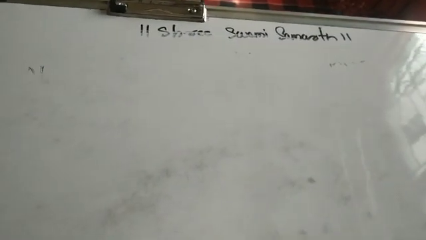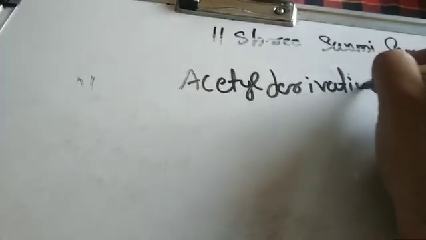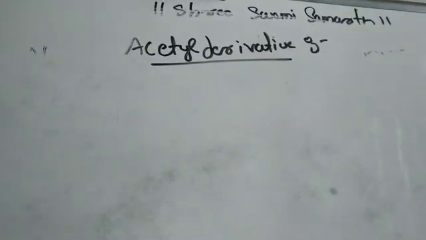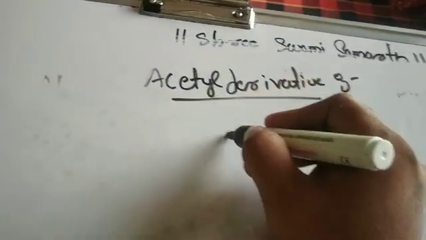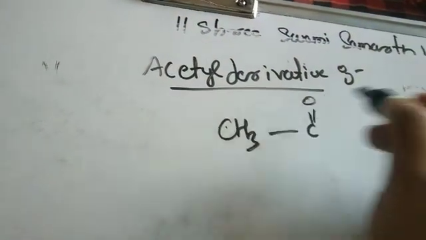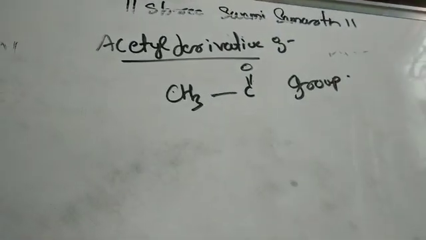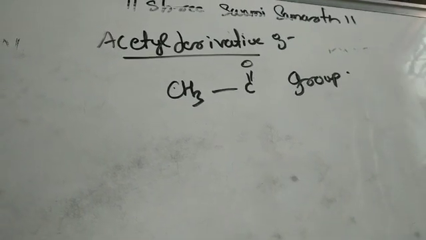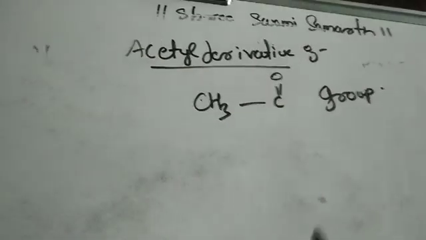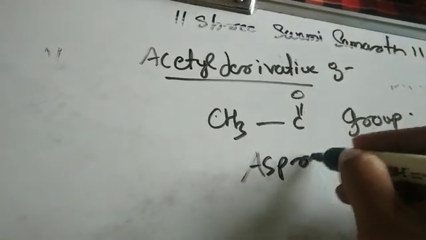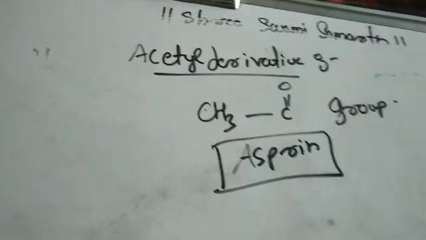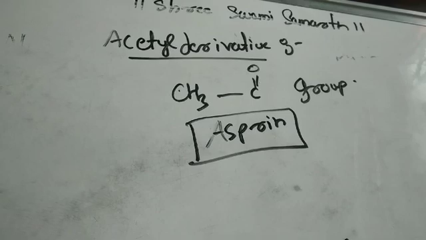Okay, now we have to understand what this acetyl derivative is. What does acetyl derivative mean? So you can note it down. What is an acetyl derivative? Acetyl derivative is a CH3C double bond O group. This group is called the acetyl group. See, acetate esters of alcohols or phenols are called the acetyl derivatives of alcohols or phenols. As an example, I will take aspirin. You all know that aspirin is a drug which is used for treatment, right? It is one kind of medicine.